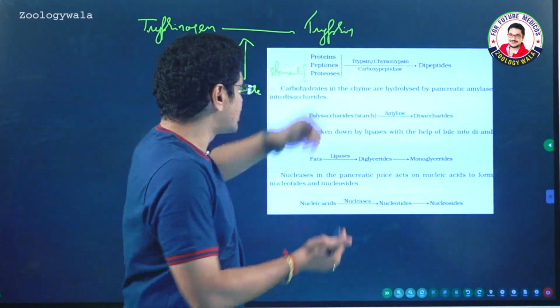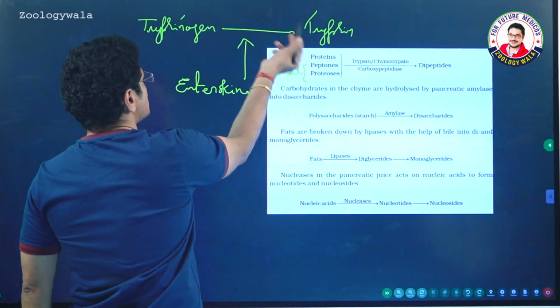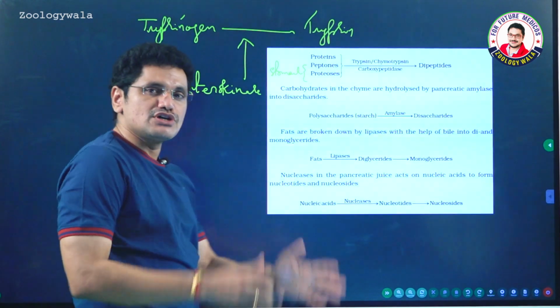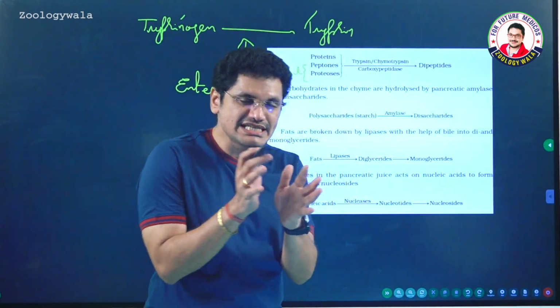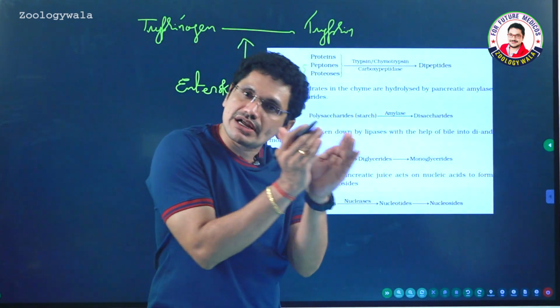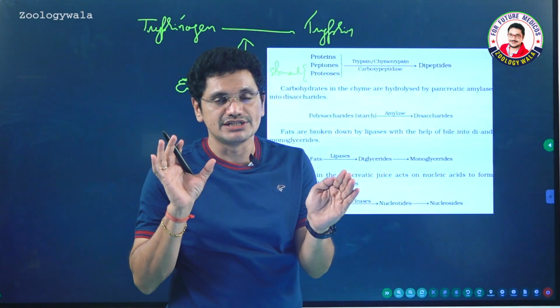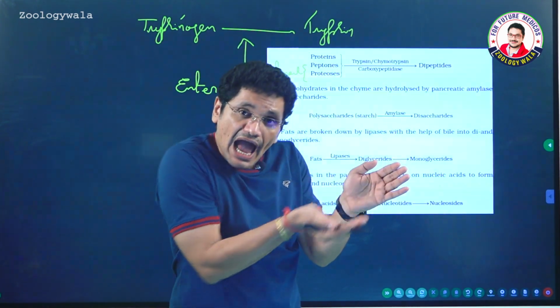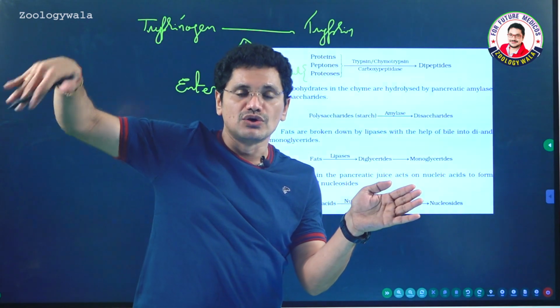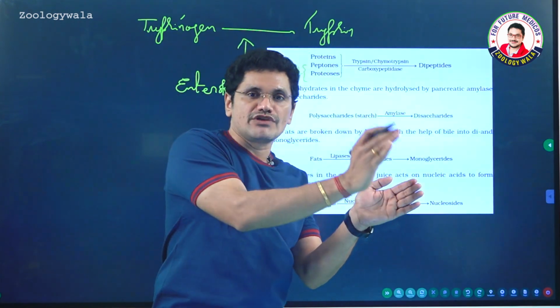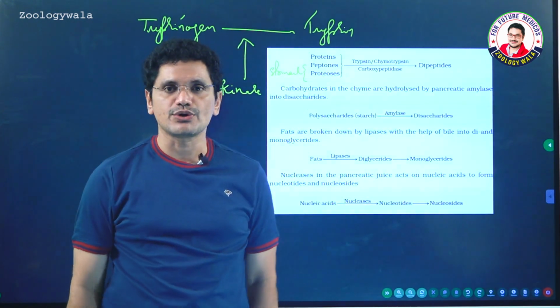I mean, the produced trypsin will act on the remaining trypsinogen molecules, and all the trypsinogen molecules are converted to trypsin. Please listen carefully. Some trypsinogen molecules are converted to trypsin in presence of enterokinase, and the produced trypsin acts on the remaining inactive trypsinogen to convert them into active trypsin, which comes under autocatalysis.